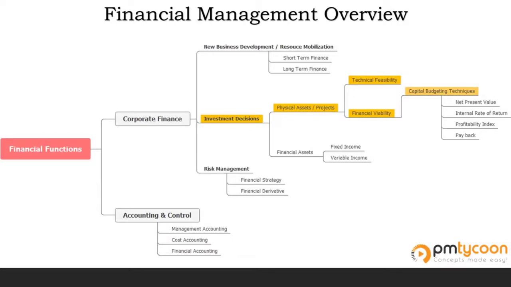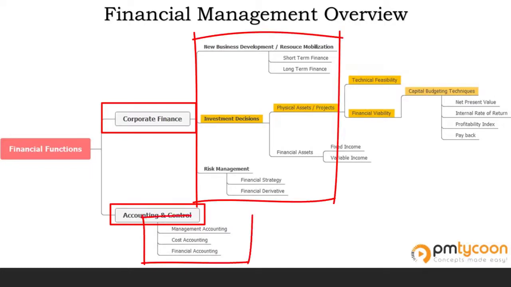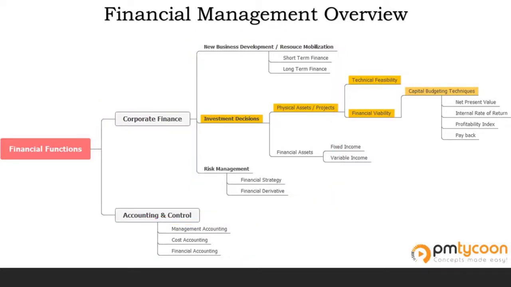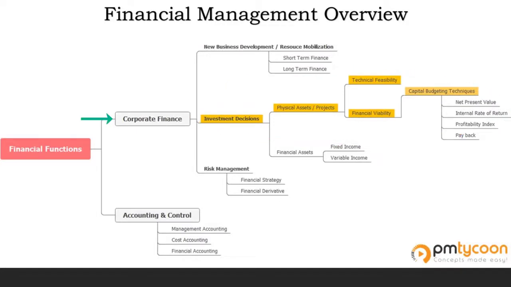So financial management is primarily divided into two functions. 1, corporate finance. 2, accounting and control. And these are further divided into sub-functions. Each function is a big subject in itself and would take hours, if not days, to learn. Our focus would be on capital budgeting, so I have highlighted it in yellow here. It falls under the corporate finance function, under investment decisions, and under projects.